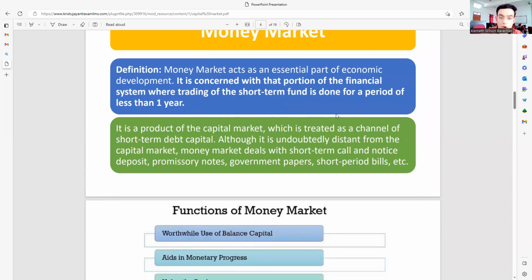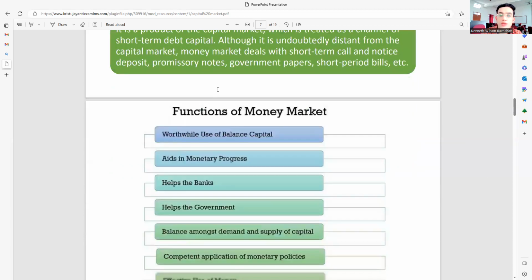Okay, it is a product of the capital market. Another important thing, it is a product of a capital market which is treated as a channel of short-term debt capital. Although it is undoubtedly distinct from the capital market, money market deals with short-term calls and notice deposits, promissory notes, government papers, short period bills, etc. These are terminologies which we already know. All of these terms work on the same basis. One, they are directly involved in money. Two, it is all for a very short span of time between the two organizations, or between X and Y.